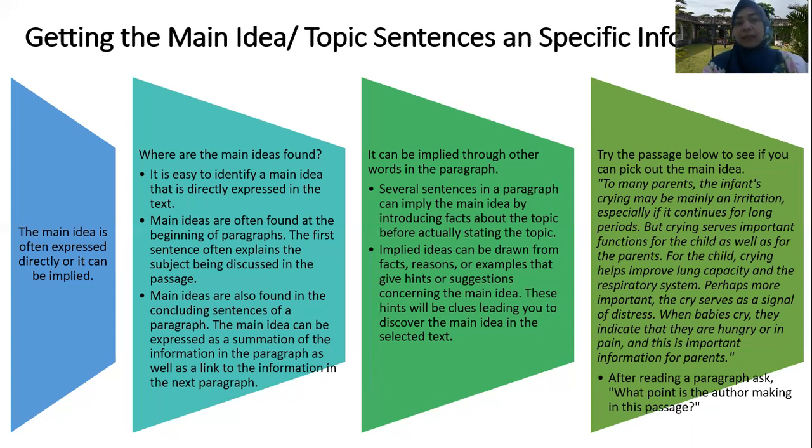It can be implied through other words in the paragraph. Several sentences in a paragraph can imply the main idea by introducing facts about the topic before actually stating the topic. Before the topic, we can give some case, some fact, and after we give the case and the fact, we can also find the explanation in the text.